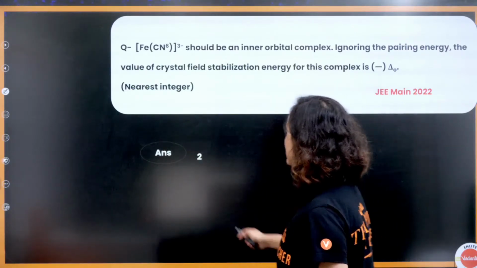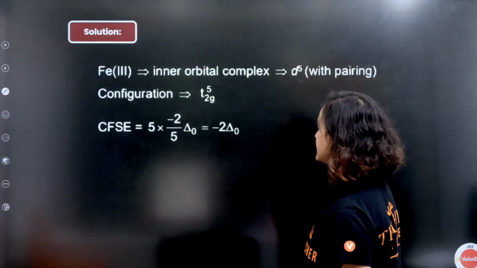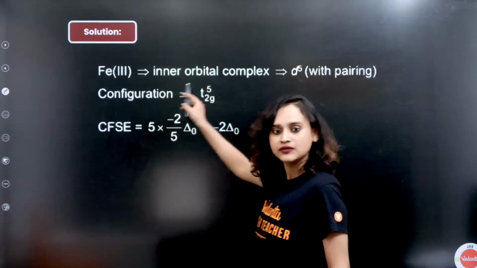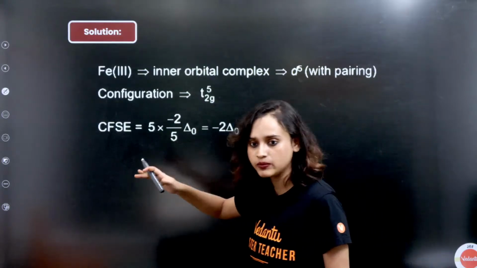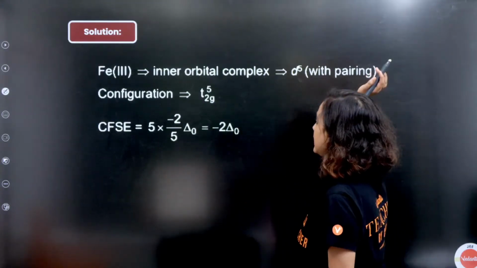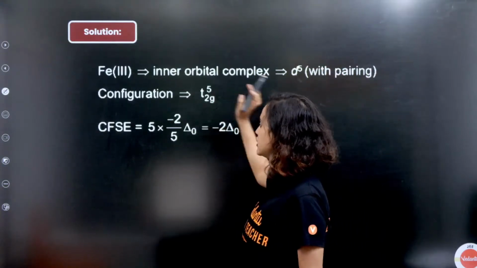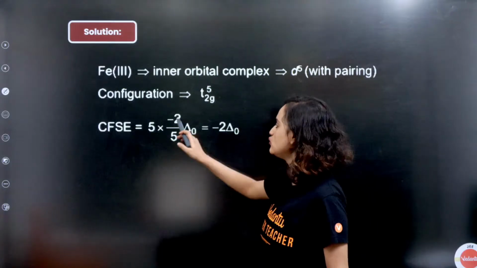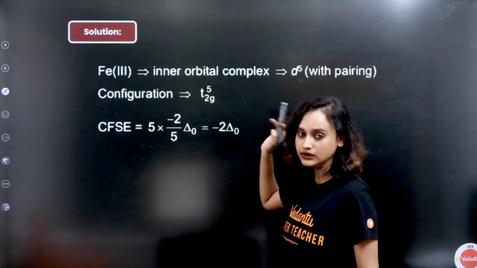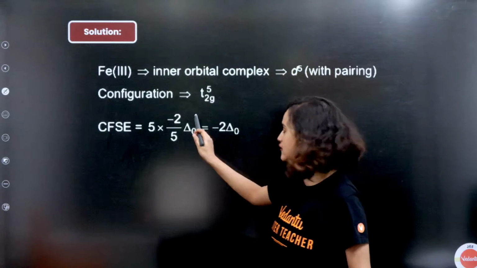Moving on. The answer is going to be 2. Why? Because Fe3+ is written as an inner orbital complex. If it is an inner orbital complex, it will be d5 with pairing, so the configuration is t2g5. Now the crystal field stabilization energy will be 5 into -2/5 delta octahedral. Yes, this is the formula.